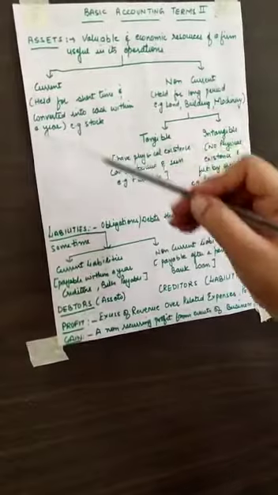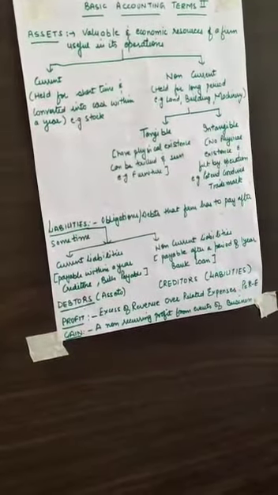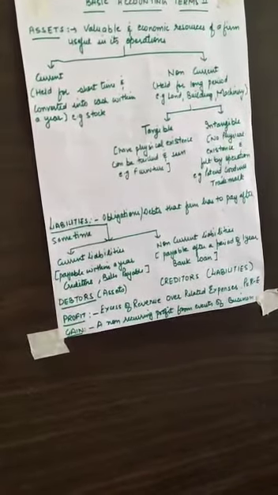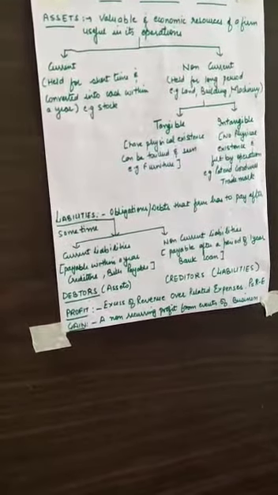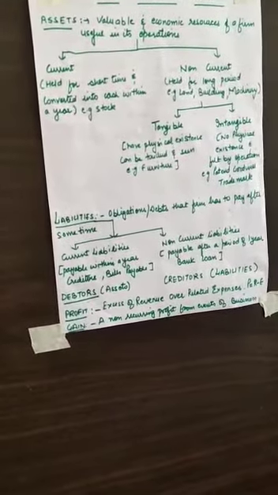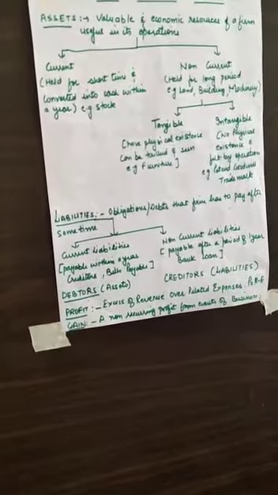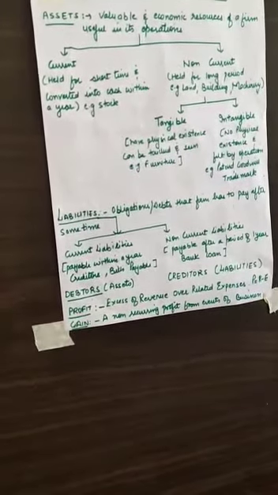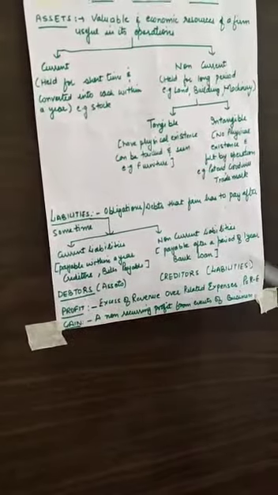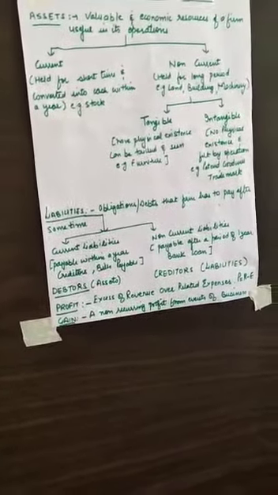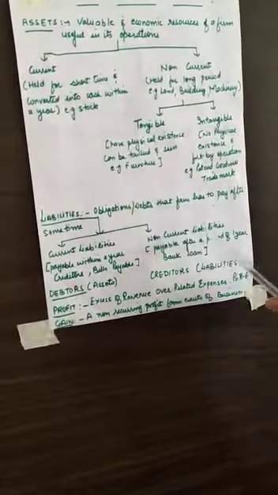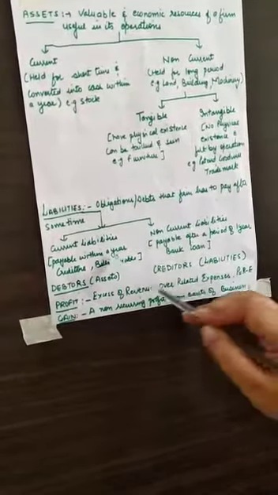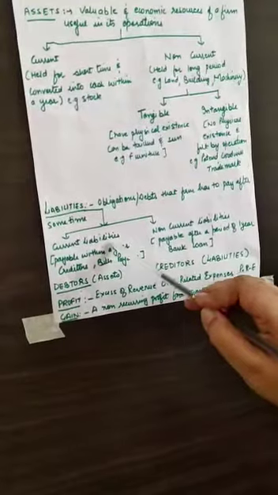Now, as you know, what is the word current? Which have to be paid within 1 year. For example, bills. There are certain bills which have to be paid within 1 year. Creditors, people to whom we have to pay. I'll explain it further. Non-current, which we have to pay after a long time period. For example, bank loan. We take a long-term loan from the bank and maybe after 10 years, 15 years, it's payable to the bank. So the business owes these also to outsiders, but the difference is in the time period.